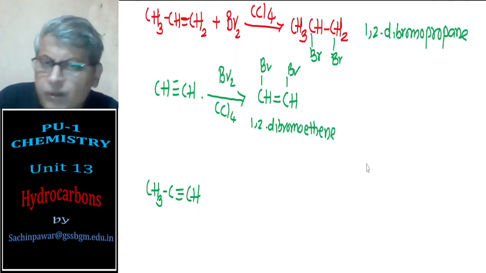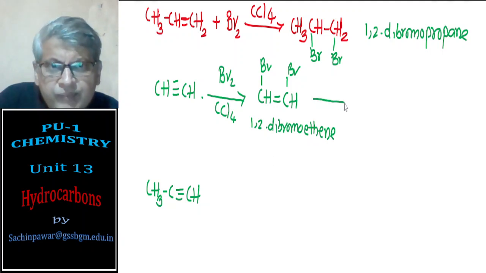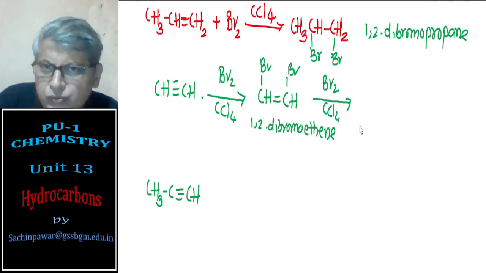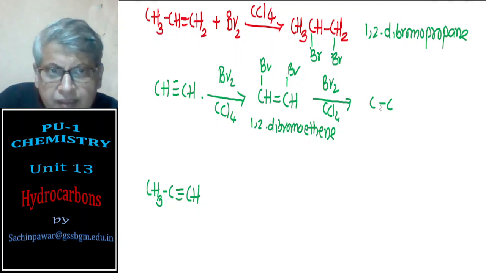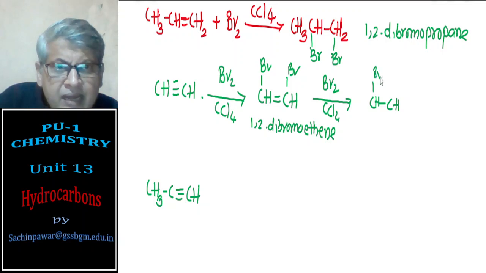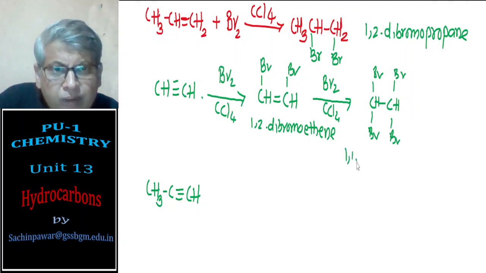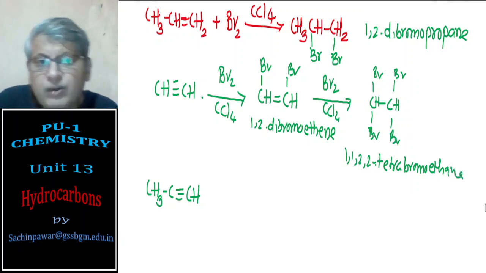The reaction doesn't stop here. Another molecule of Br2 will react in the presence of carbon tetrachloride solution, and another pi bond is broken, Br, Br, Br, Br, and this is now 1,1,2,2-tetrabromoethane.